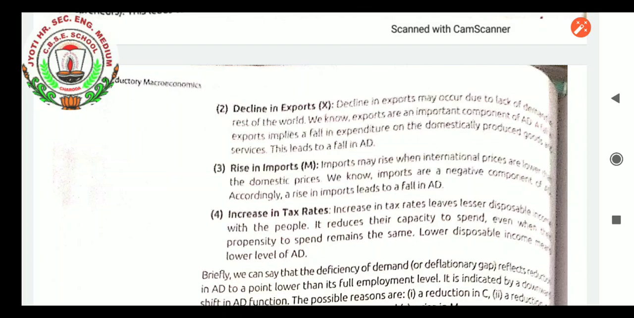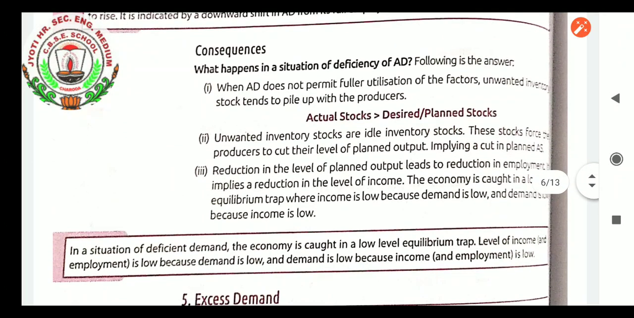Definitely students, when the tax rate increases, people become habituated to purchasing less. Their consumption expenditure will go down, because at such a higher rate of tax they don't prefer to consume more goods, so aggregate demand will fall. So these were the reasons for the falling of aggregate demand.